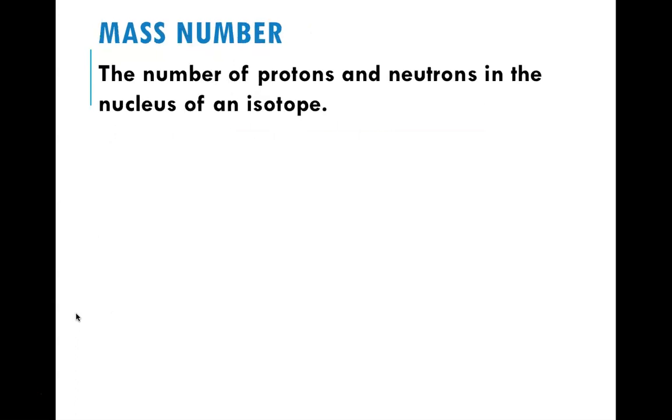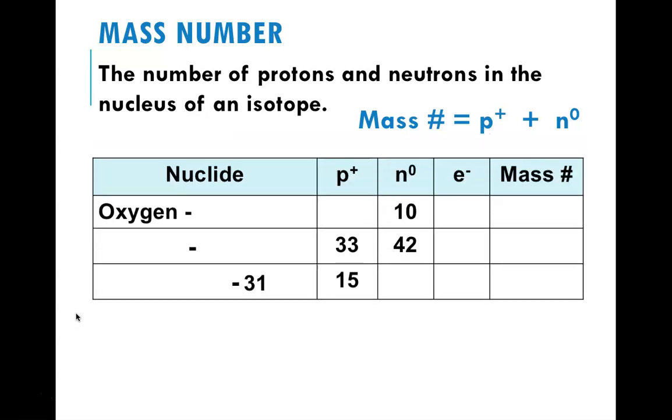Now, the mass number is the number of protons and neutrons added up together in the nucleus of the isotope of that atom or element you are looking at. So mass number is pretty easy: proton plus neutron. The mass number is always a whole number, so keep that in mind. A mass number is always a whole number, not a decimal number.